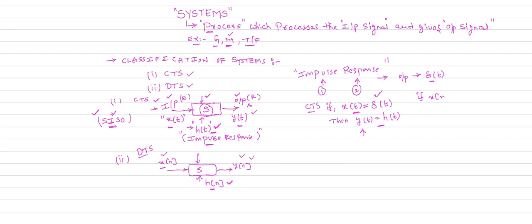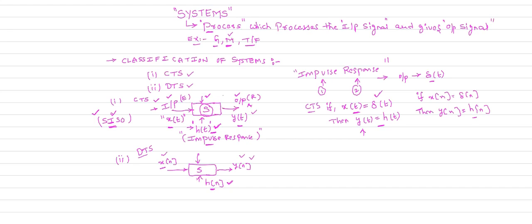If x of n is equal to delta of n, so instead of x of n we give the impulse as the input signal to the system, then the response obtained, y of n, is equal to the impulse response, which is h of n. This is the impulse response. How are we going to find the impulse response? We will talk about this in detail later in the course, but up to now you can understand the definition of impulse response.